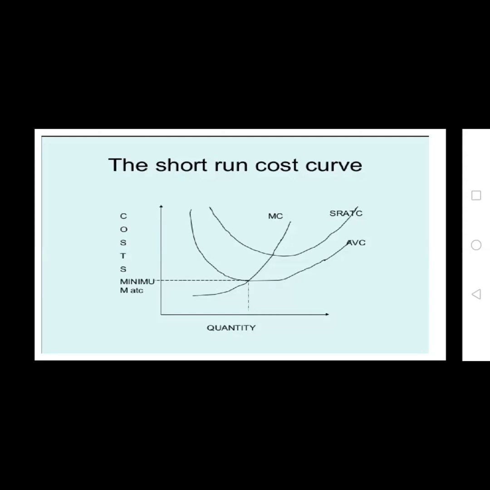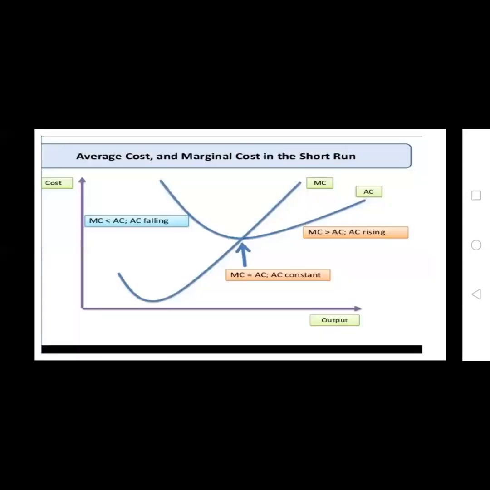So this is the short-term average total cost. This is also the short run cost curve, average cost and marginal cost in the short run. If you observe, the marginal cost is below the average cost, and the point where marginal cost equals average cost means average cost is constant.